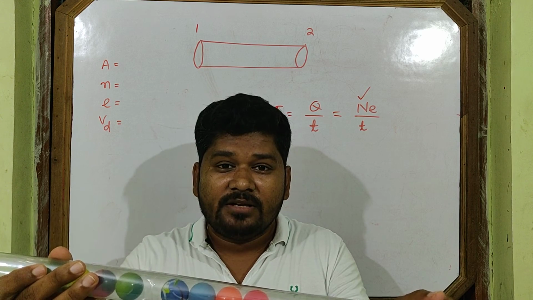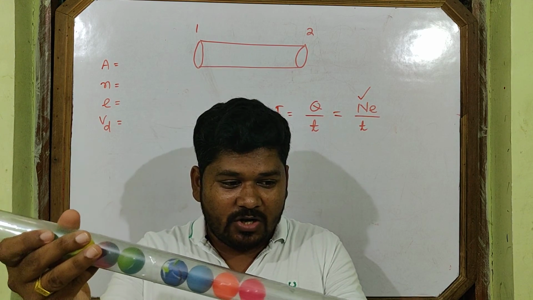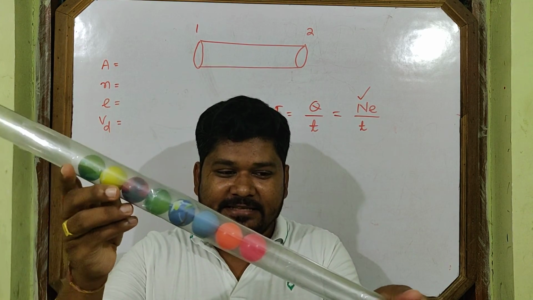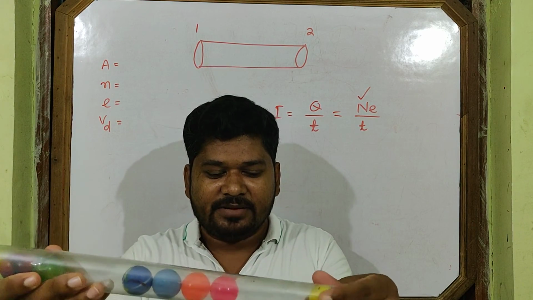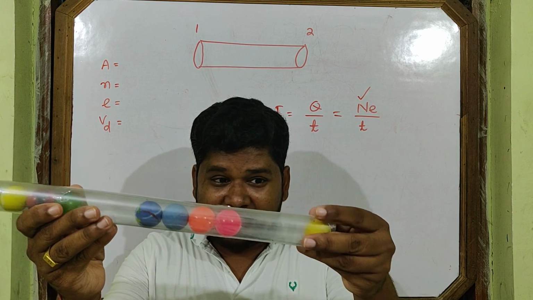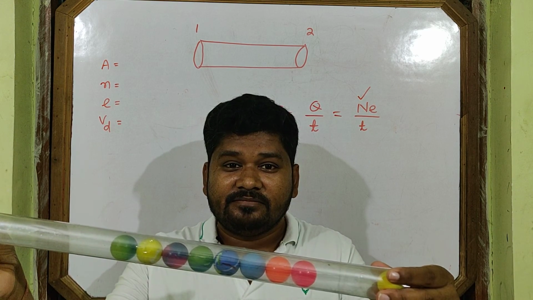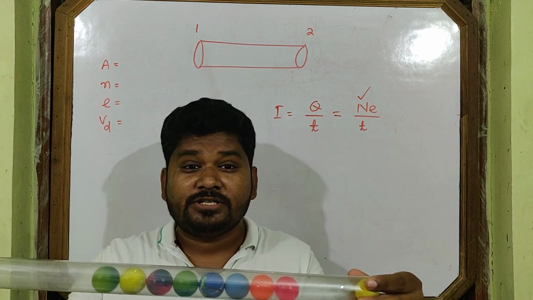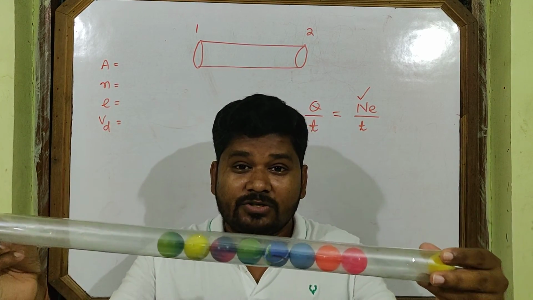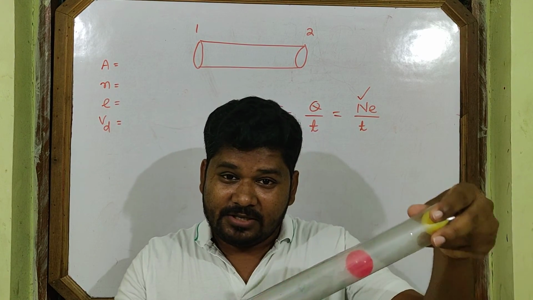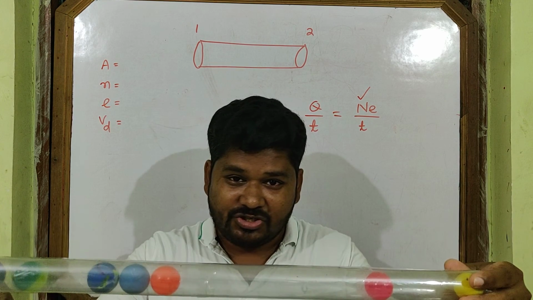When the yellow electron reaches this end, it takes some time. How much time does it take to reach? t seconds. Now you pause the stopwatch.